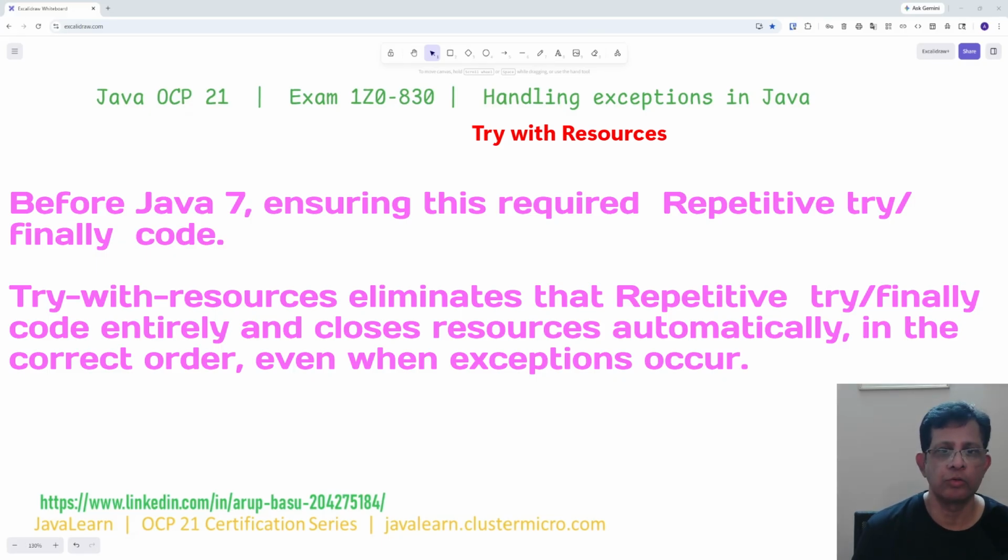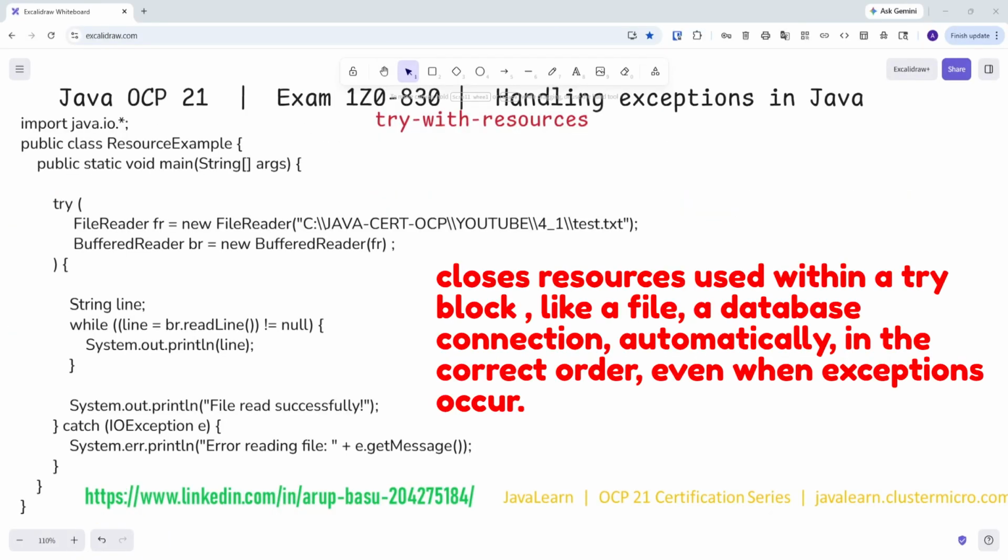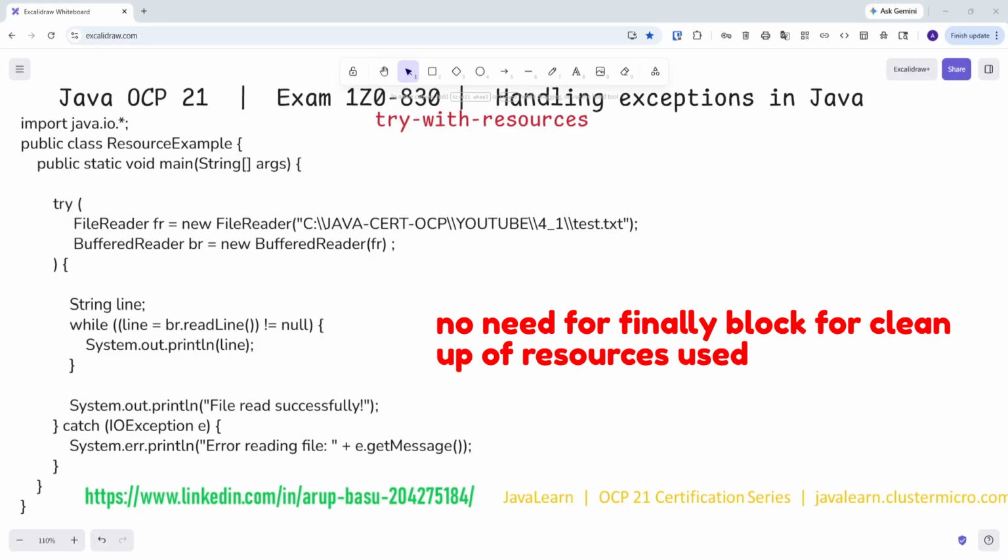Now let us check the code on how these are implemented. Try with resources is a Java feature that was introduced in Java 7 that automatically closes resources used within a try block. It eliminates the need for manual resource cleanup in a finally block, making the code cleaner, safer, and less error prone.